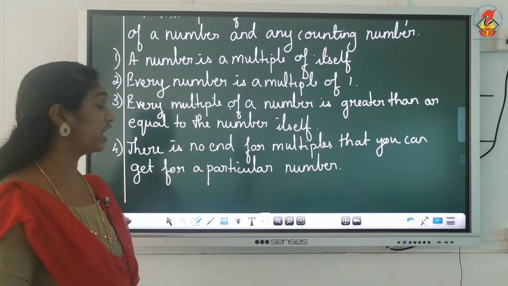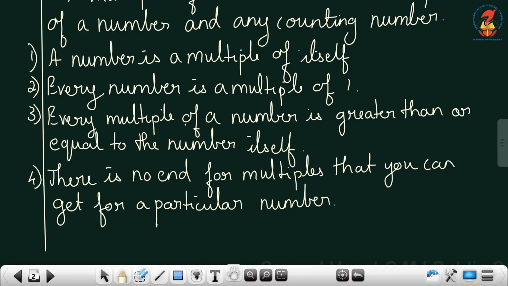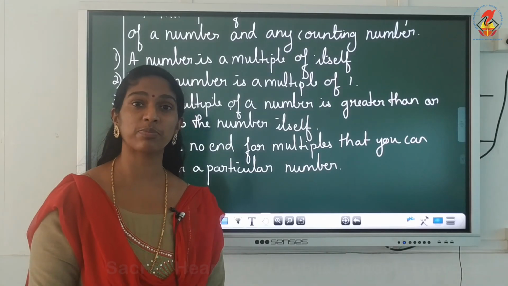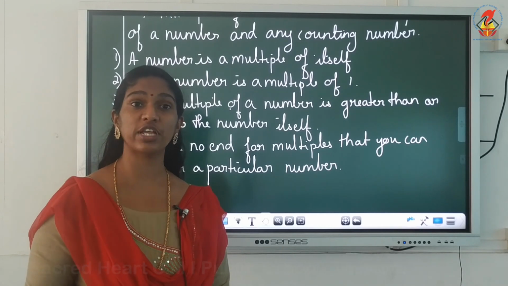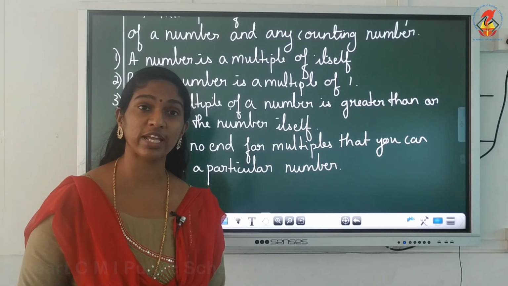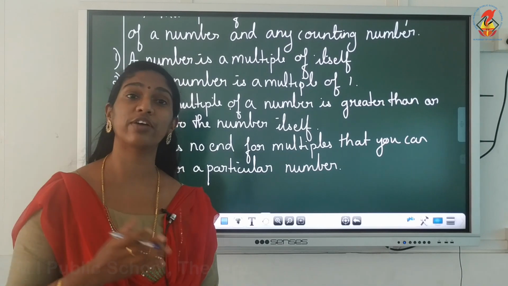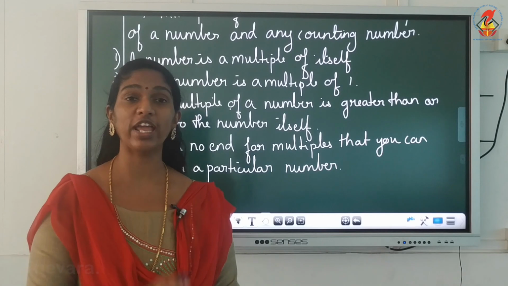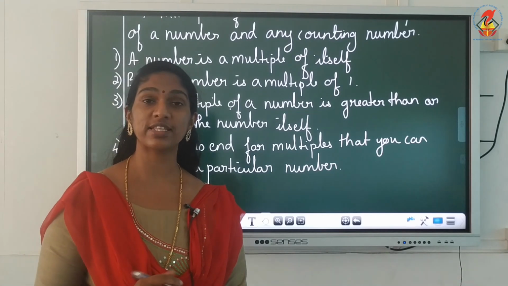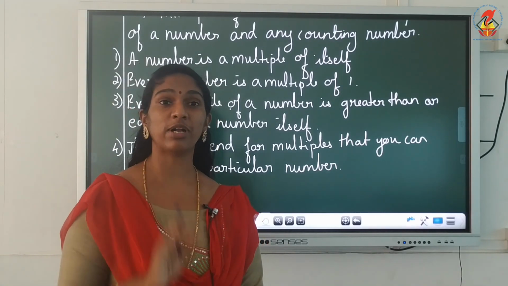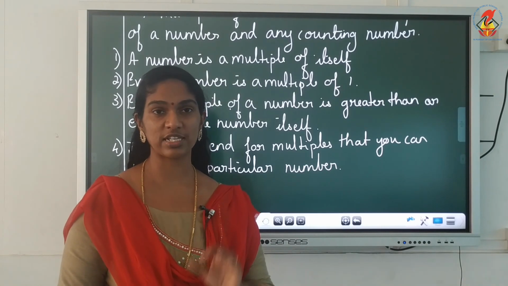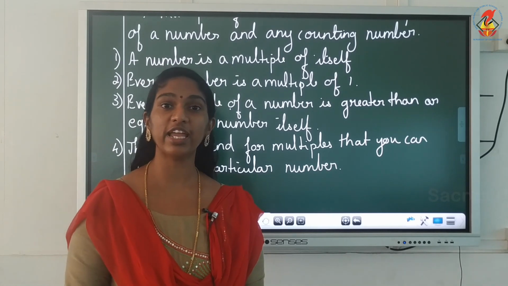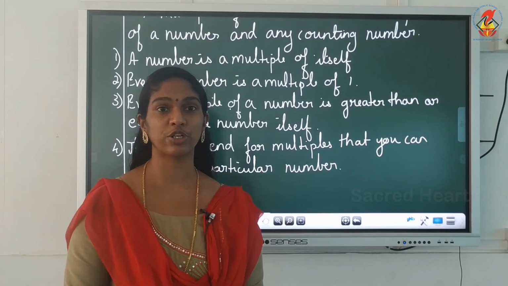And the last point, there is no end for multiples that you can find for a particular number. Is there an end? You can get lots of multiples. The number of multiples is infinite. For 2's multiples, will you stop at 2 tens are 20? No, you can get 2 into 11, 22. 2 into 12, 24. It goes on, right? So there is no end for multiples. So what we can say, factors are finite, that is limited, and multiples are not limited, they are infinite. You can get as many multiples as you want.